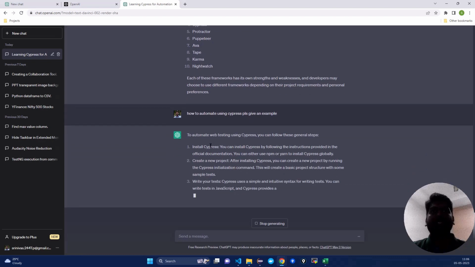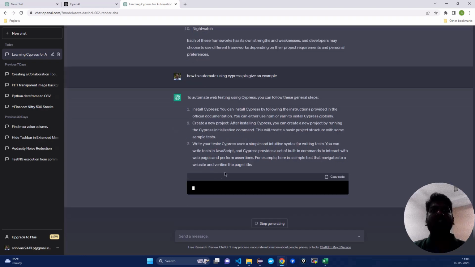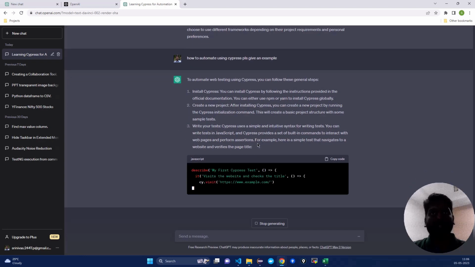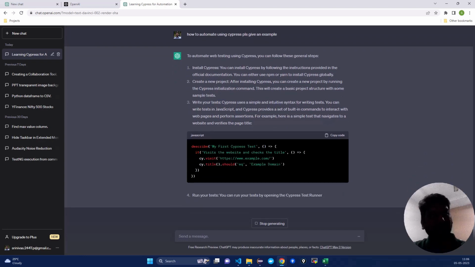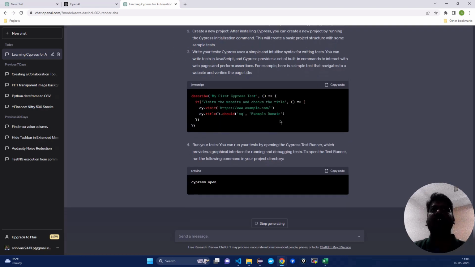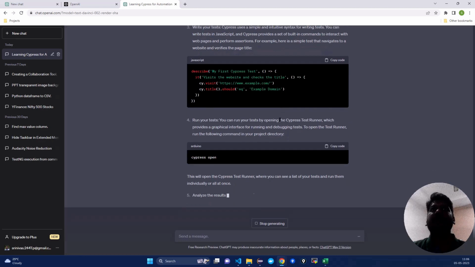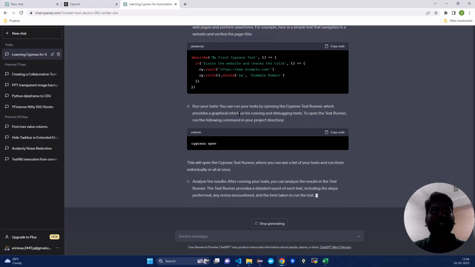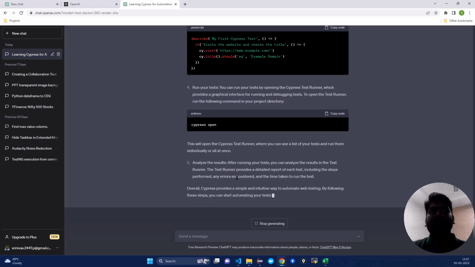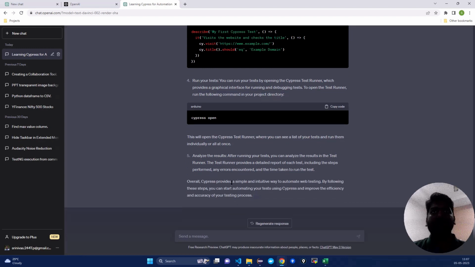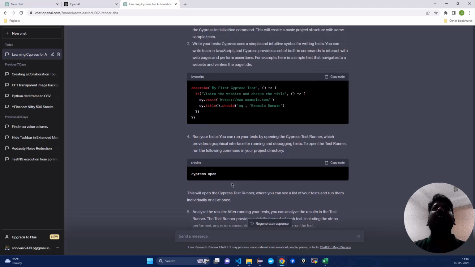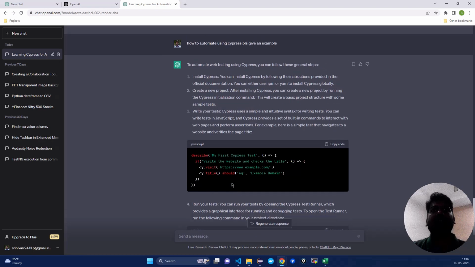Okay, it is saying that you have to install Cypress, then create a new project, and write your tests. It is also giving us a sample test here, the code. I think that is great. And then it says how to run the tests. Very nice. Cypress uses a simple and intuitive syntax for writing tests.